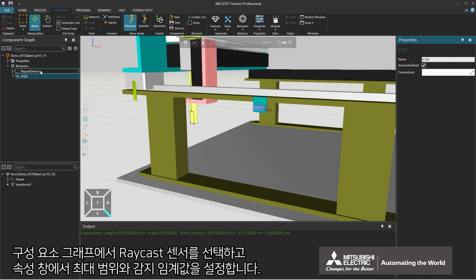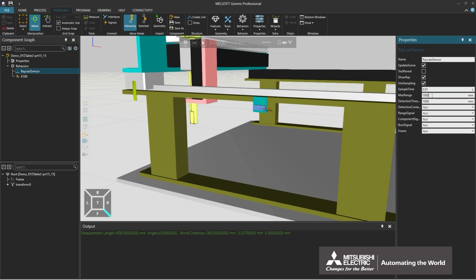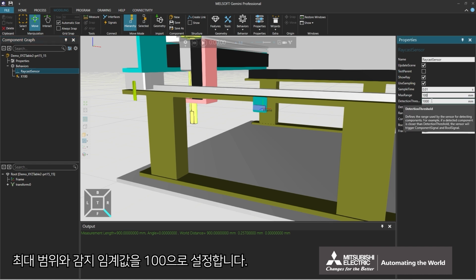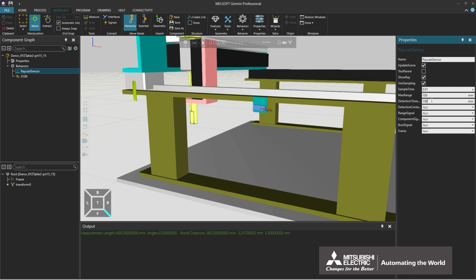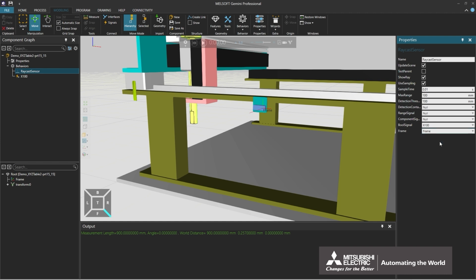Select Raycast sensor in the component graph and set max range and detection threshold in the Properties window. Set max range and detection threshold to 100. Set bool signal to X100 and frame to the frame added previously. This is the end of the explanation of sensor settings.